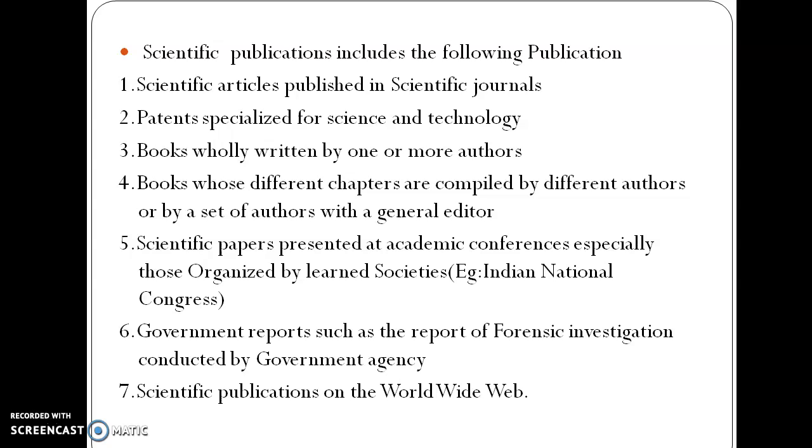Okay, then the second one is a patent specialized for science and technology. Patents are something you may know are a form of intellectual property. This is unique to a particular person or a group of authors or a company, and it is generally specialized. These kinds of patents should be specialized mainly in the science as well as the technology field.